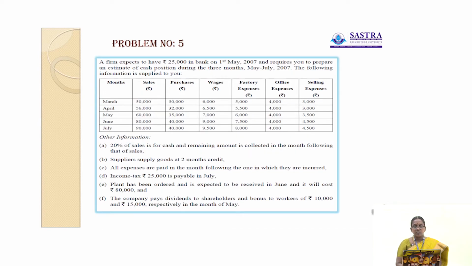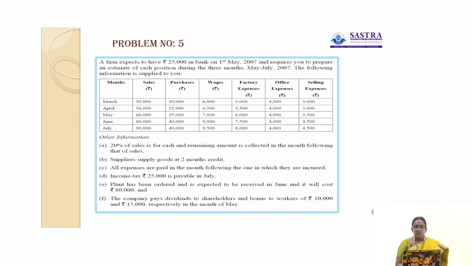A firm expects to have 25,000 in bank on 1st May 2007 and requires it to prepare an estimate of cash position during 3 months, May to July 2007. The following information is supplied to you. The months of March, April, May, June, July. Information was given here: sales, purchases, wages, factory expenses, office expenses and selling expenses. Here sales 50,000 in the month of March, purchases 30,000, wages 6,000, factory expenses 5,000, office expenses 4,000, selling expenses